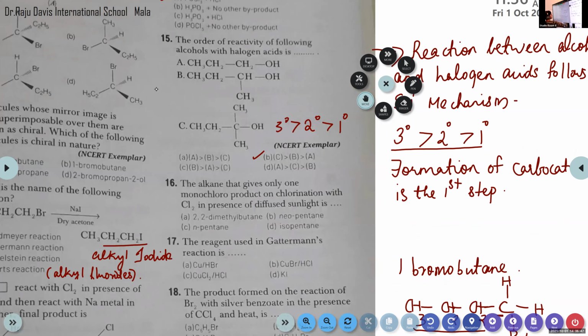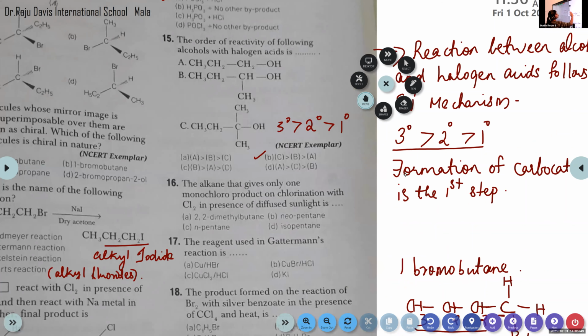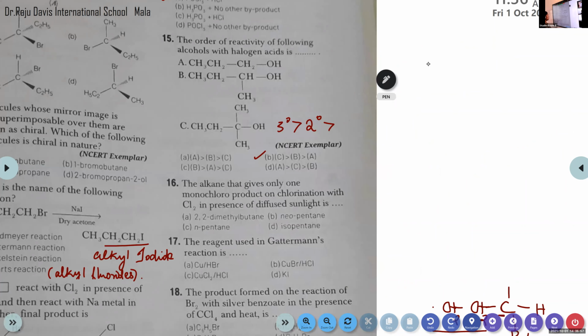The alkane that gives only one monochloro product on chlorination with Cl2 in the presence of diffused sunlight is, okay, option A, 2,2-dimethyl butane, option B, neopentane, option C, N-pentane, option D, isopentane.